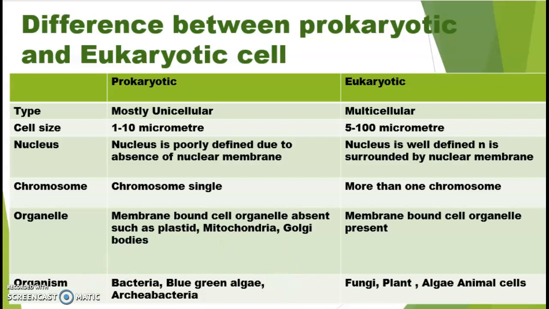Examples we can easily remember because bacteria is a basic cell. Bacteria, blue-green algae, archaebacteria, that is ancient bacteria, are examples of prokaryotic cell, and the more developed, bigger organisms like fungi, plants, algae, and higher developed animals are made up of eukaryotic cells. So we have to remember all about this.